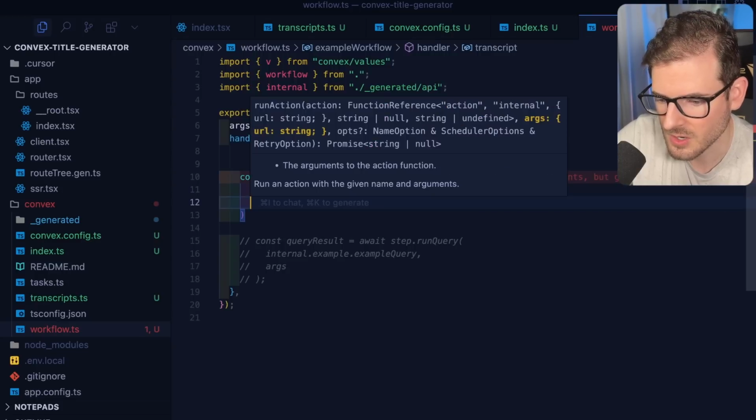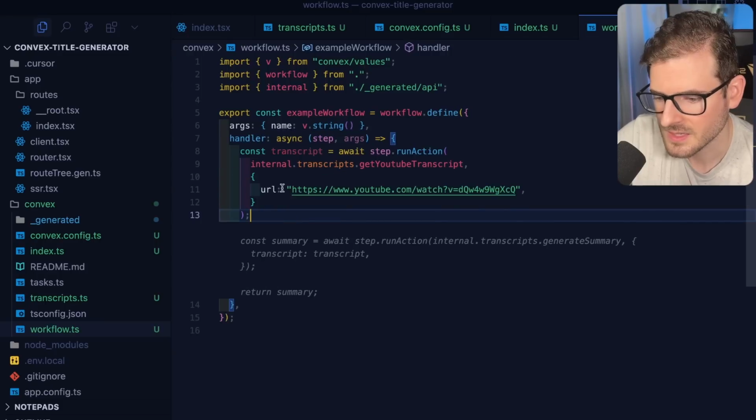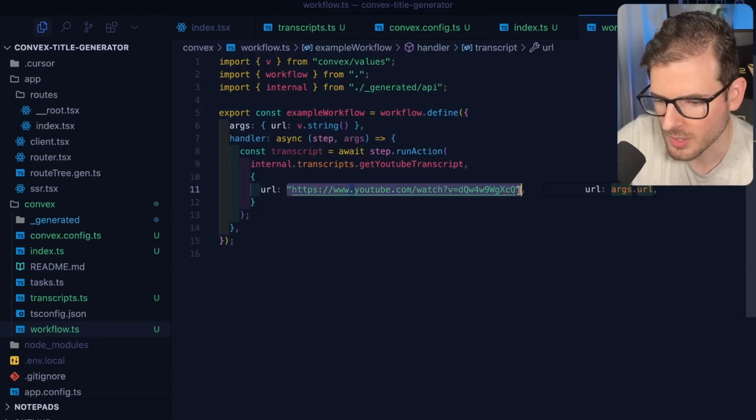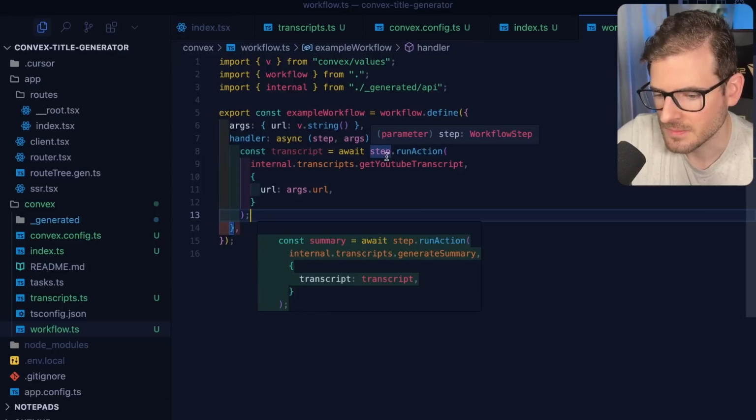Instead of this being hard coded, we probably should have this be passed in, so I'm going to do url here, and then we'll do args.url. This should run the action we just did, which will download the transcript and return it to us.